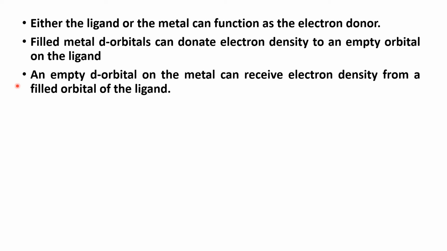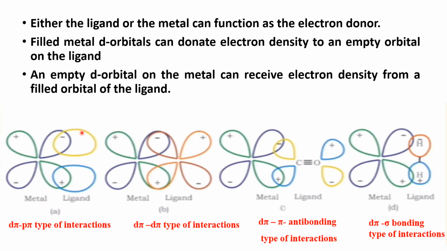There are two possibilities. The ligand can act as an electron donor if it has a filled orbital. The metal acts as an electron donor if it has a filled d orbital. Always electron transfer is from a filled orbital to an empty orbital. And these are the four potential interactions in the case of pi bonding.